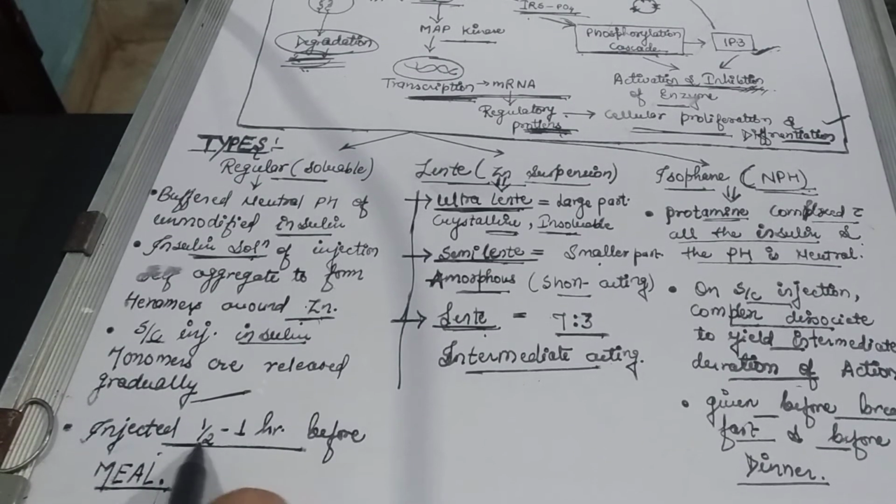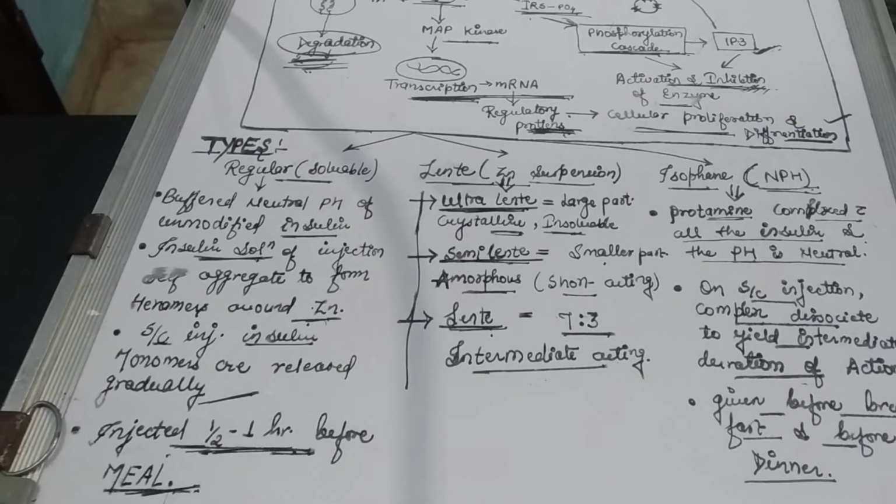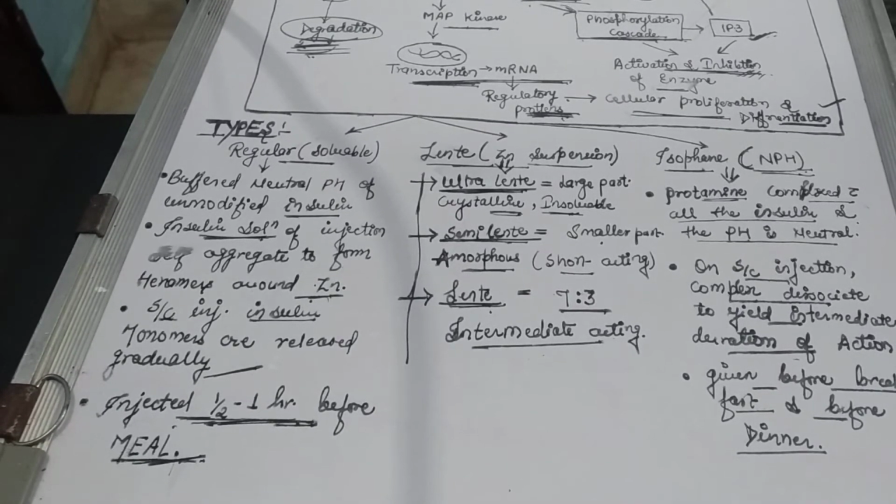We should give the injected regular insulin half to 1 hour before the meal to maintain the glucose level.